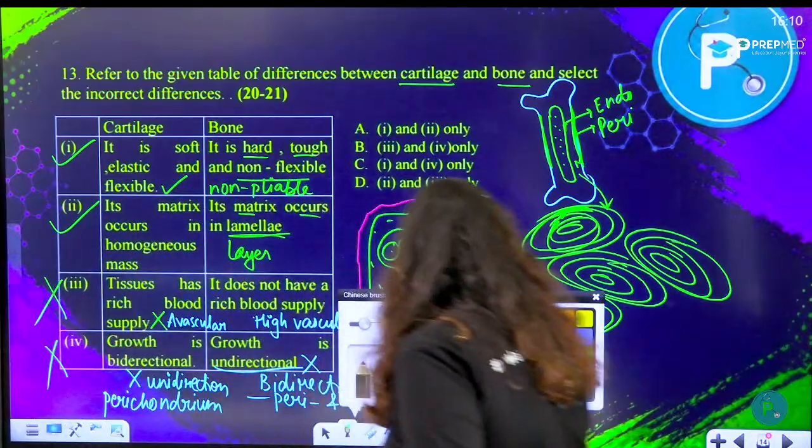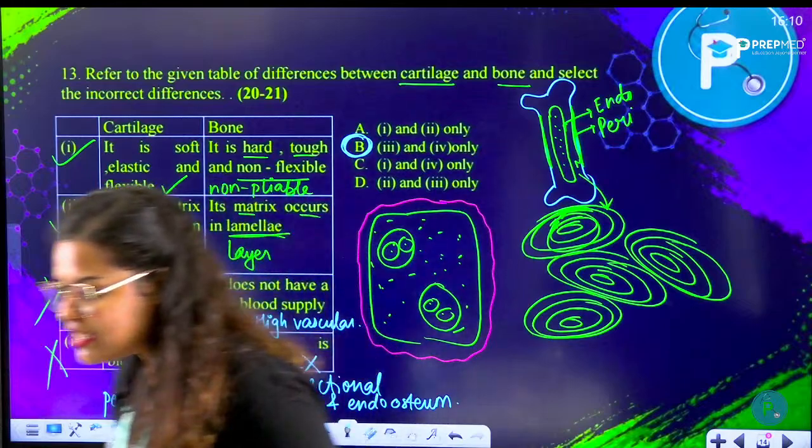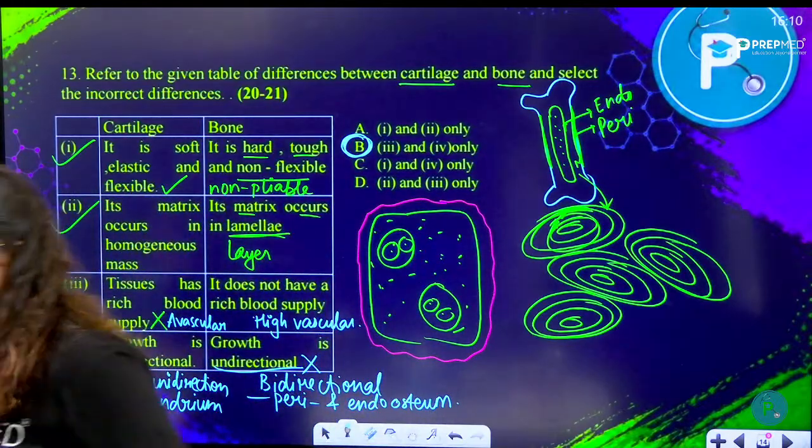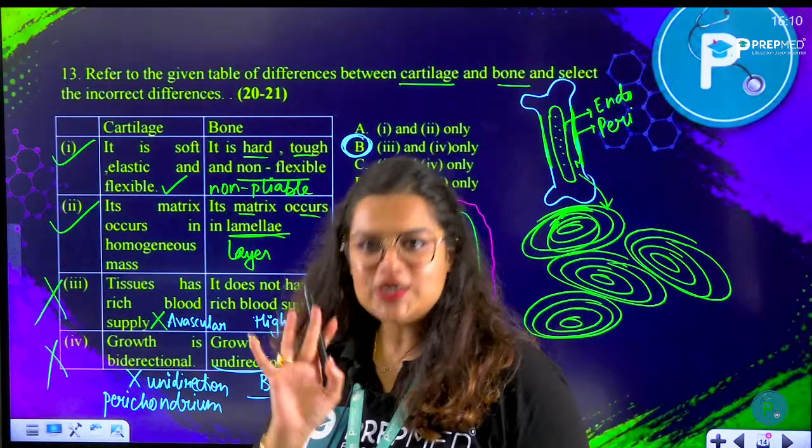3 and 4 are wrong. So this is going to be the right answer. Option number B, 13, option number B is correct. Knight has answered correctly. Sanglap, you made a little mistake, but no worries, good that you have tried.